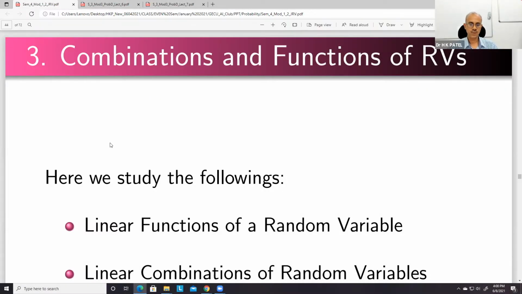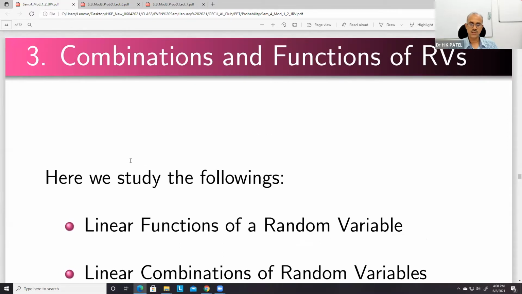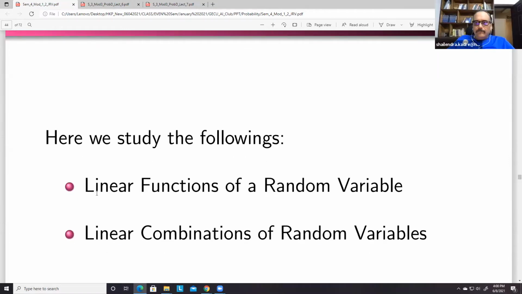Today we will do these two topics here. They are linear functions of a random variable and linear combinations of random variables. After this, we'll try to see binomial distribution, and if time permits, we'll see Poisson distribution as well. So first, let us see these two topics. Linear functions of a random variable.